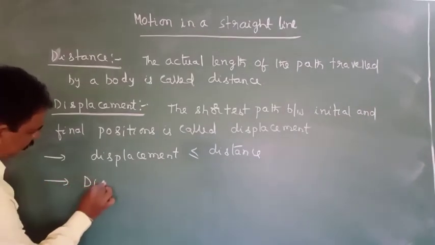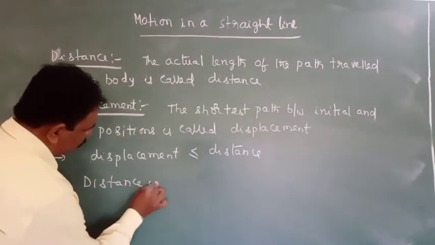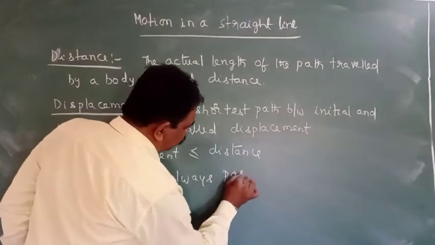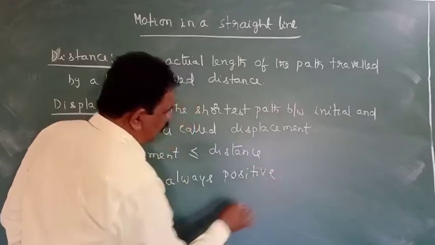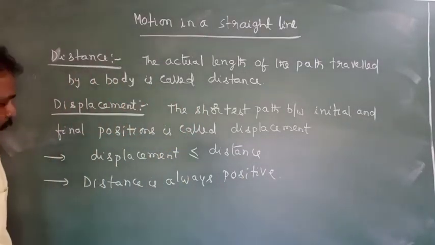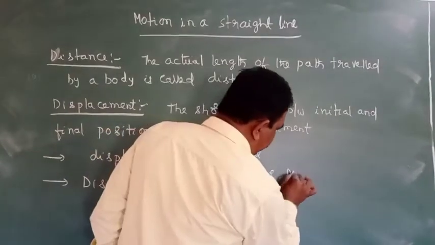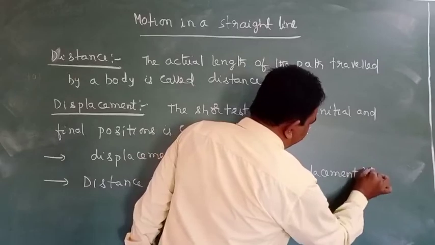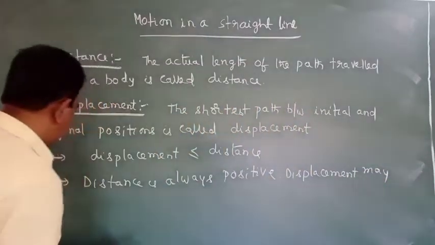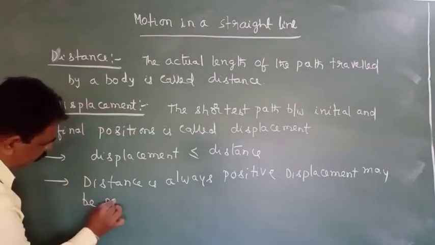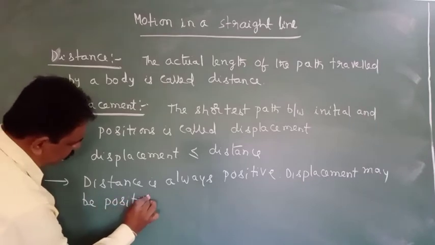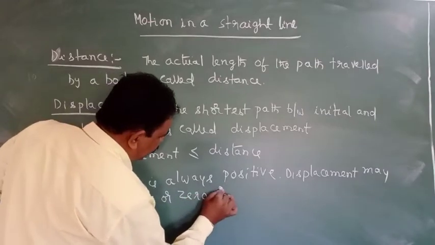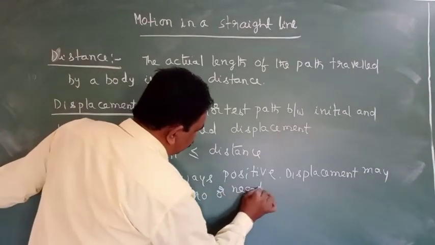Distance value we will always get positive.